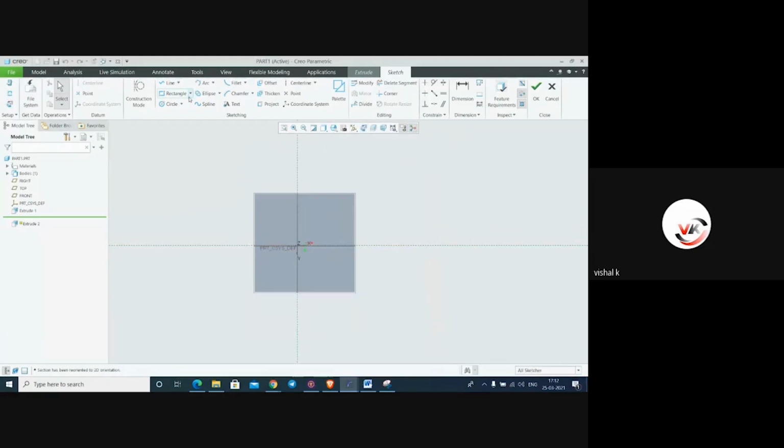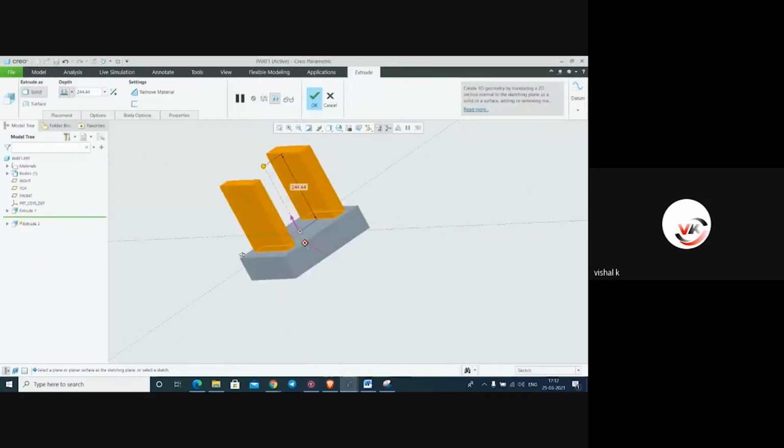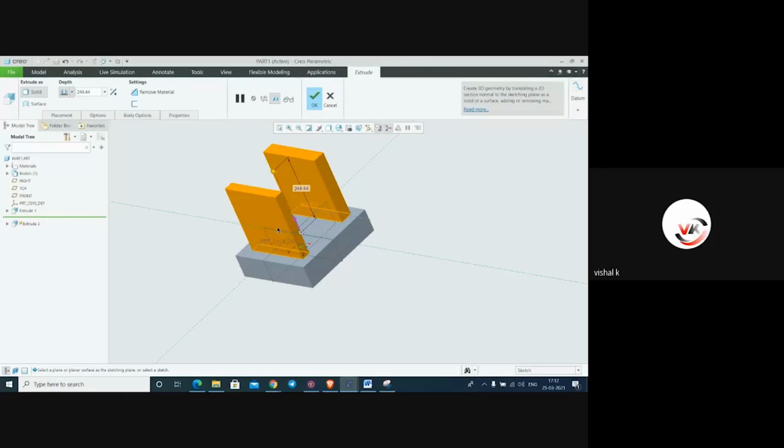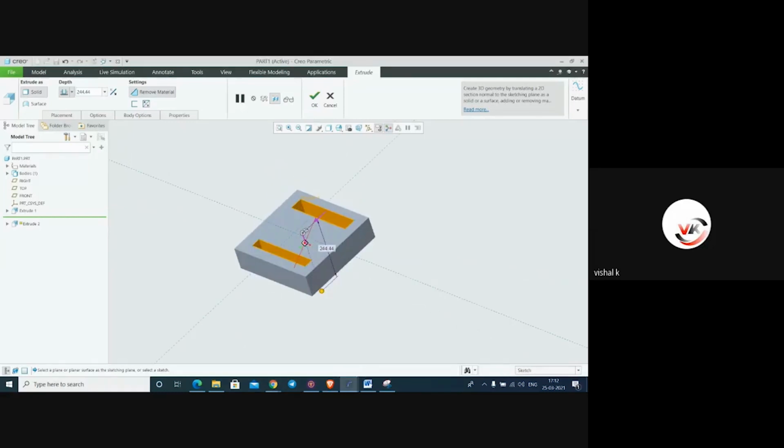From here we can make a cutting profile, just like a rectangle, like this. Say OK. And from here it is showing extrude again. In addition to extrude, we can remove this material. Select this tool and show direction bottom. It will cut the material.